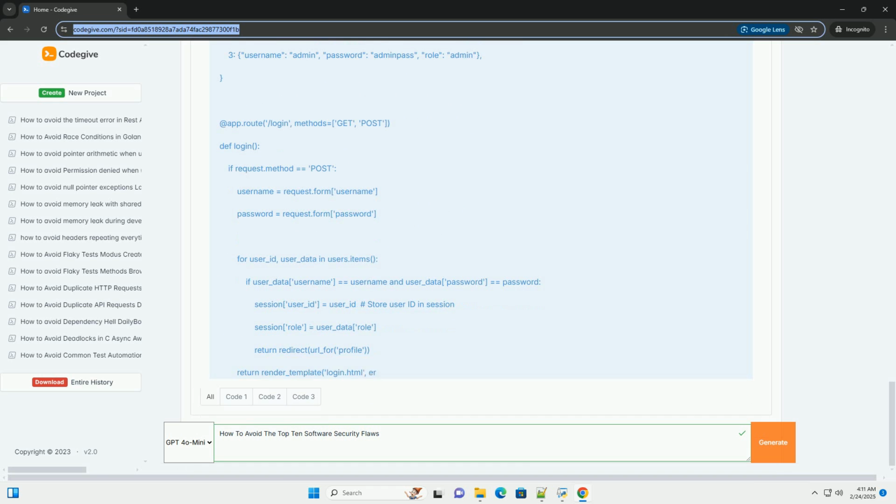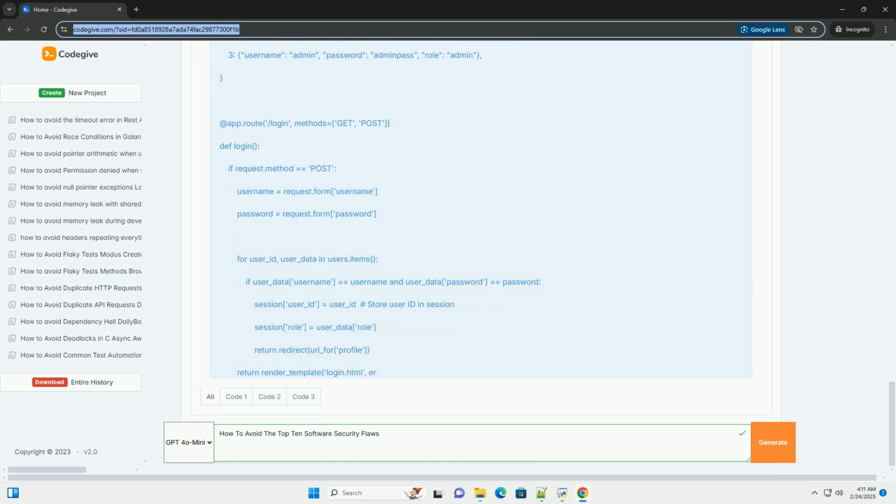Example scenario: using an outdated version of jQuery with a known XSS vulnerability. An attacker could inject malicious JavaScript code into the application and execute it in the user's browser. Using a vulnerable version of a logging library that allows remote code execution.